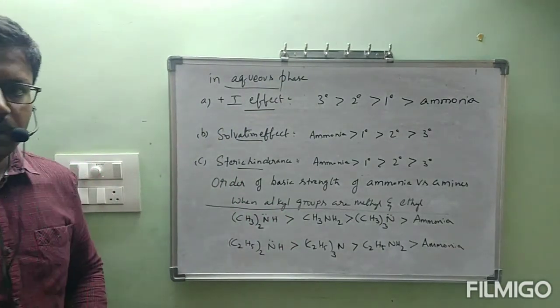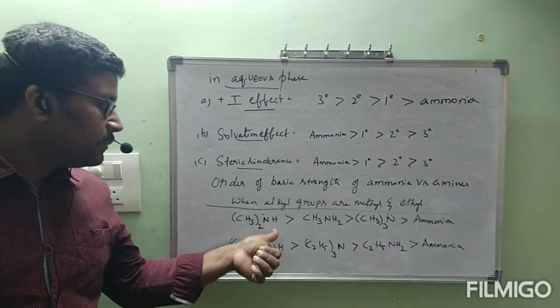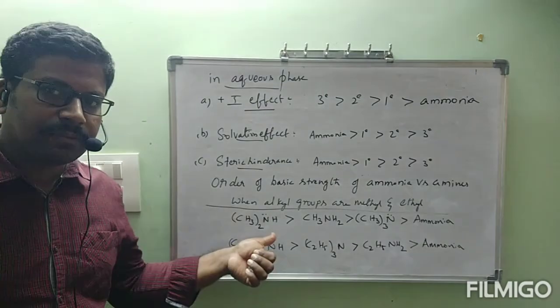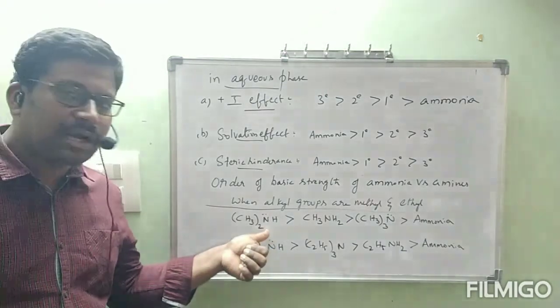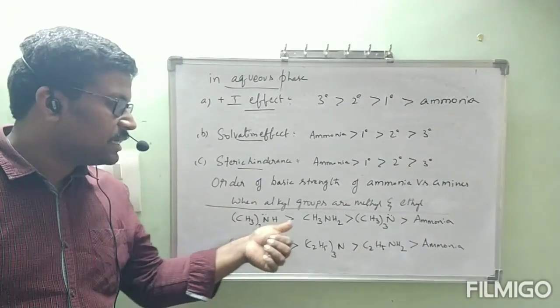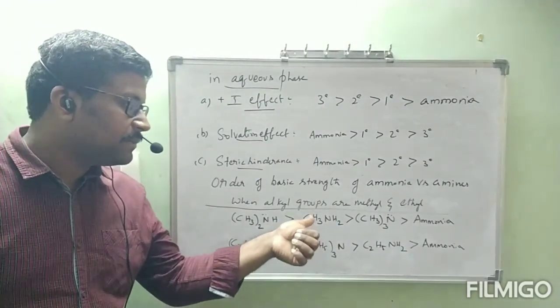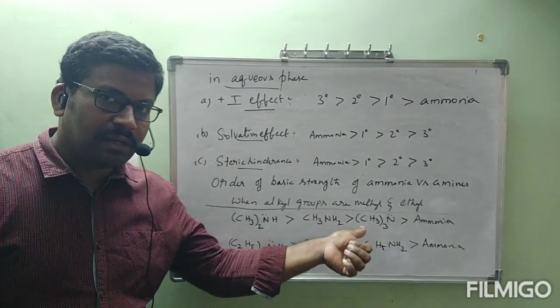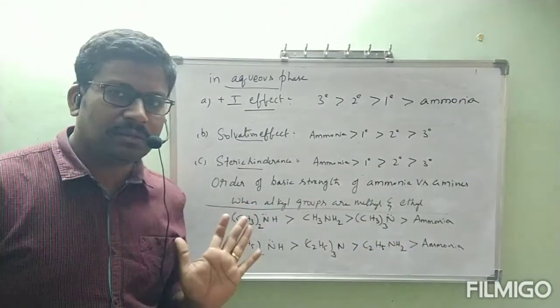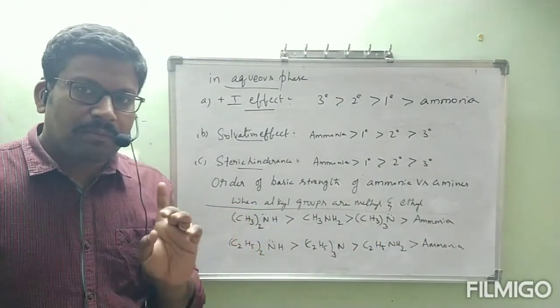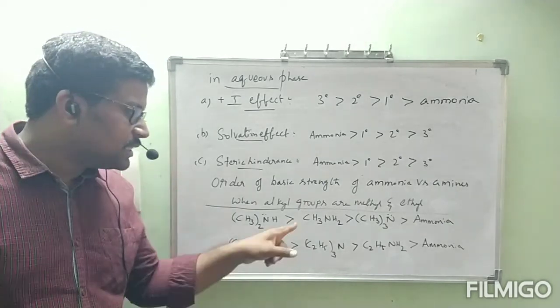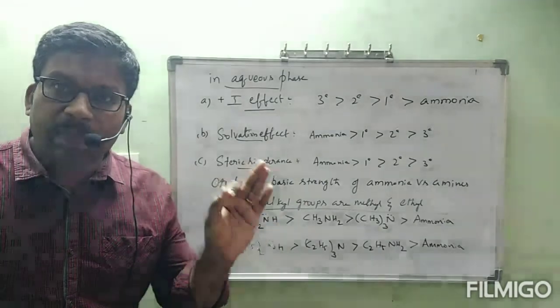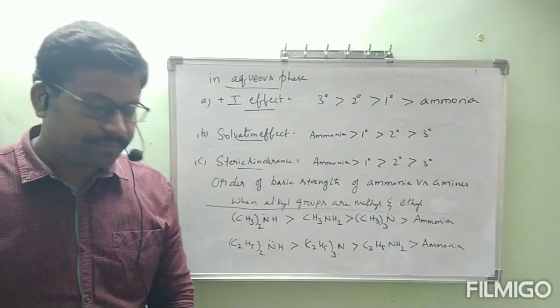See, when we have methyl group as alkyl group, then this is the order. Secondary is greater than primary, primary is greater than tertiary, tertiary is greater than ammonia. Once again I am telling, this is the order followed according to practical results, pKb values.